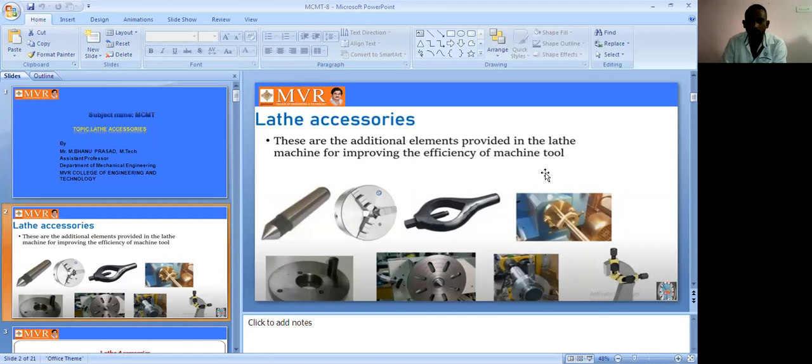That is the purpose for which lathe axes are introduced, to improve the efficiency of the machine tools.